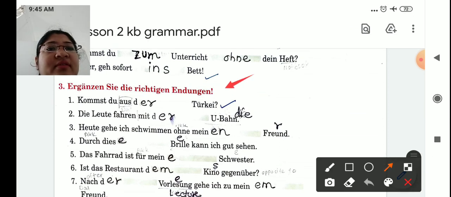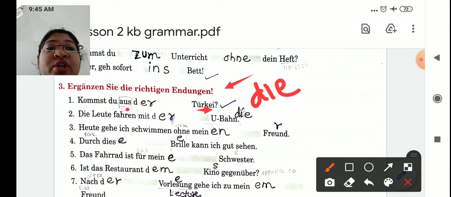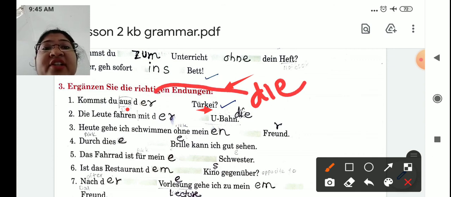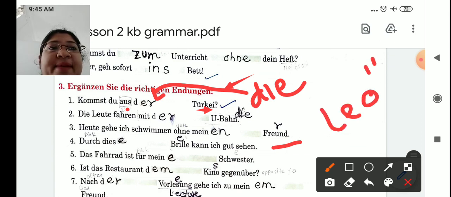Ergänzen Sie die richtigen Endungen. Okay. Kommt aus. Now aus is a dative preposition. The article of Türkei you should know, it's die Türkei, so that's why the die will change to der. Okay, so it will become kommt aus der Türkei. Now if you don't know any noun's original article, you can download this app Leo, and on that you can find the original articles.